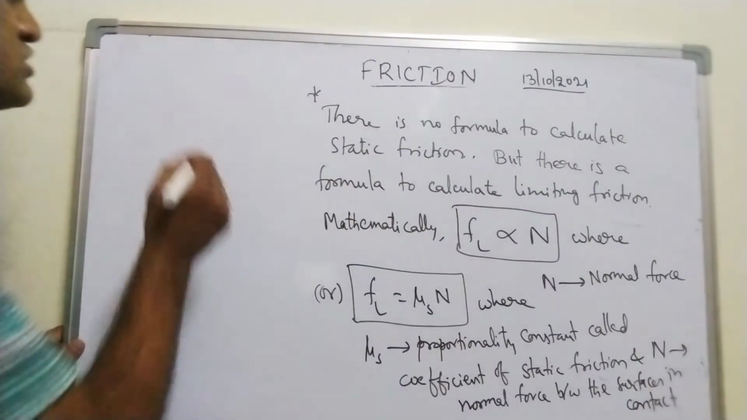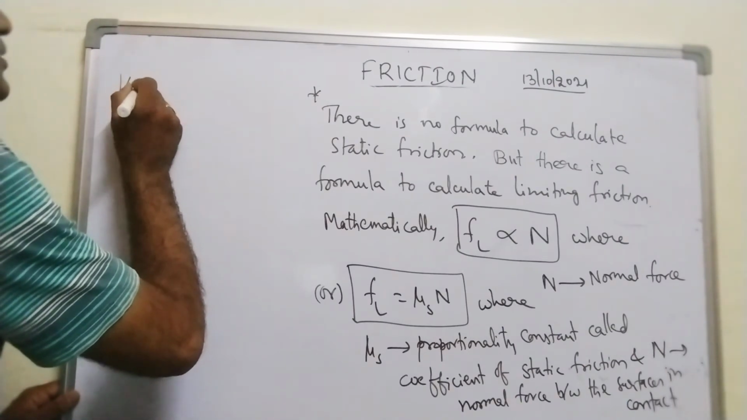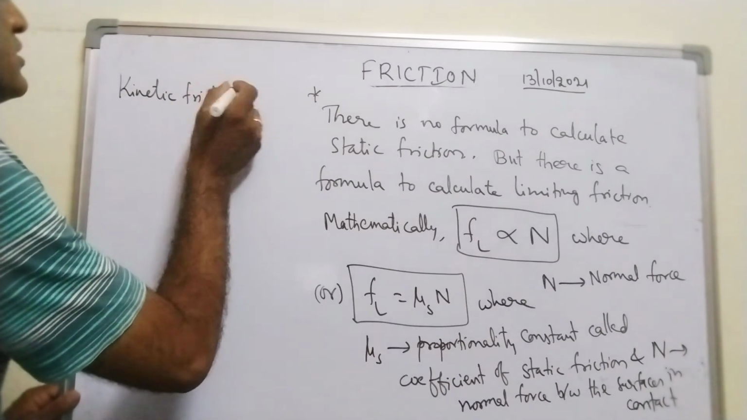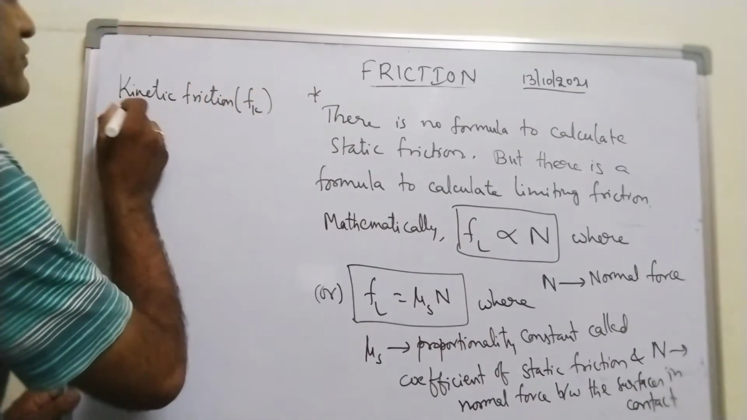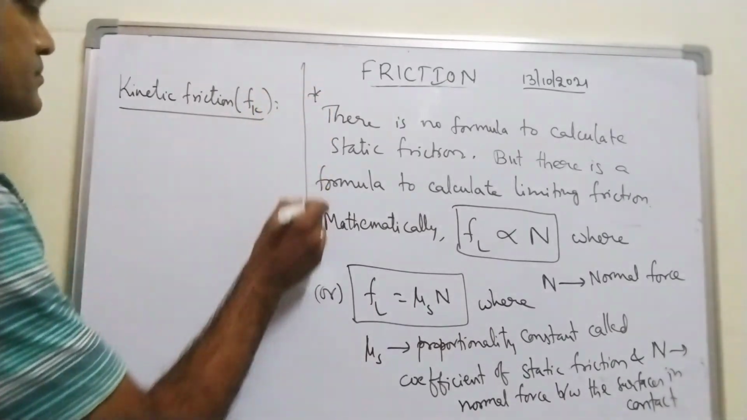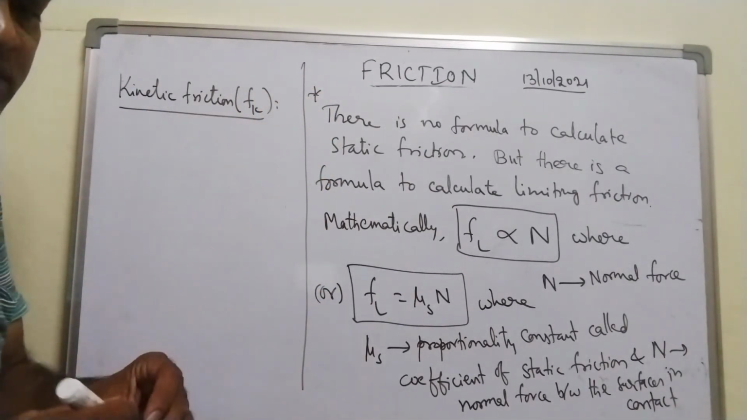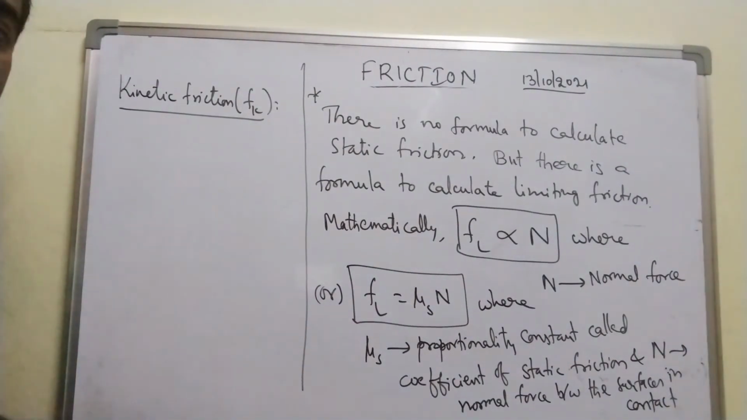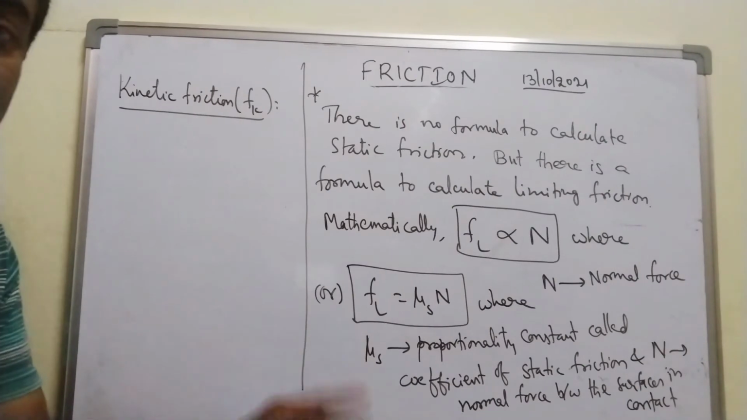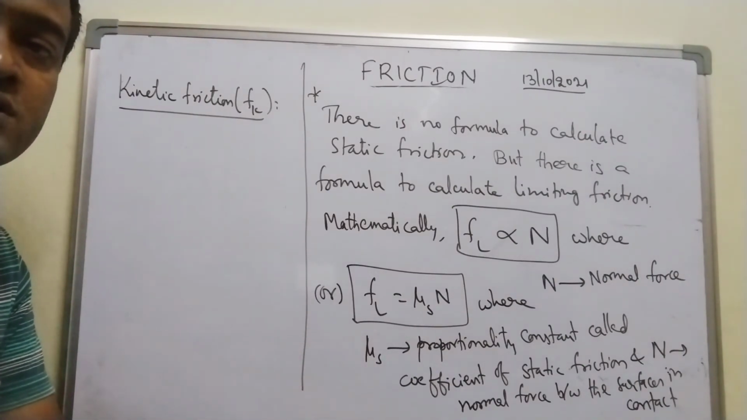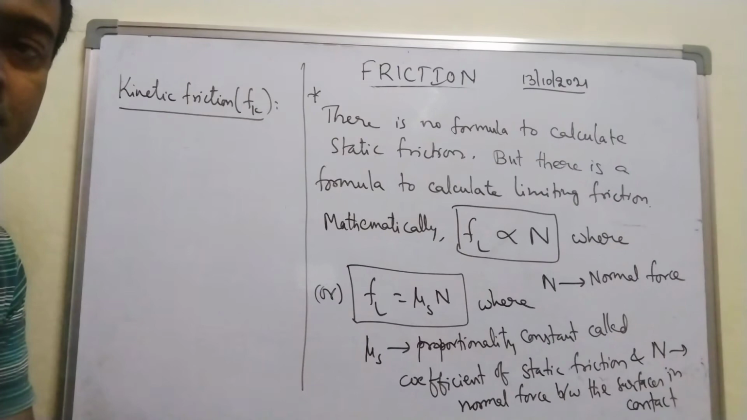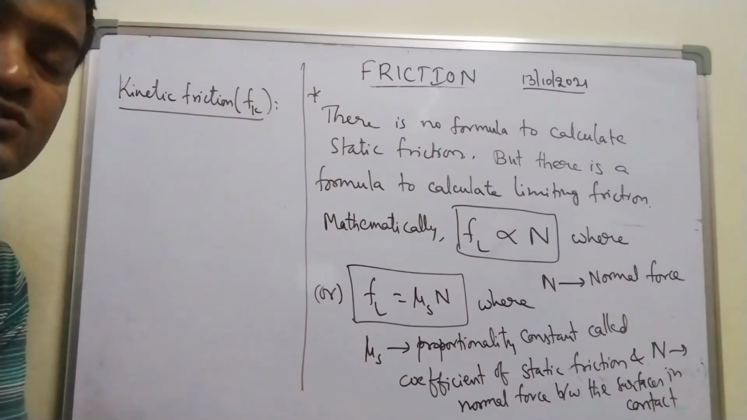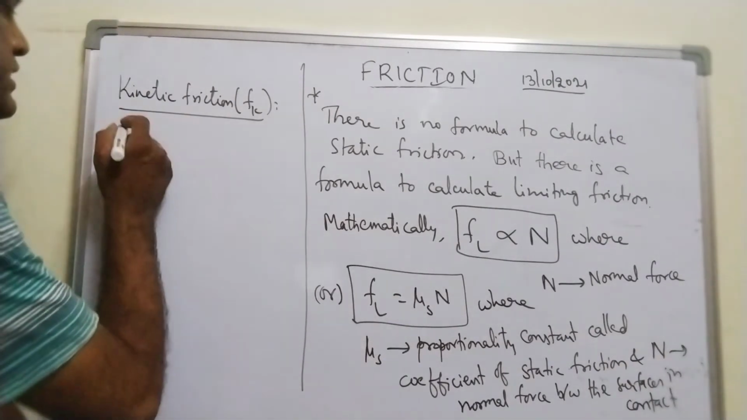What is meant by kinetic friction? Kinetic friction, the symbol I am denoting with Fk. What is kinetic friction? In the graph, have you seen the graph? If you notice the graph, Fk is less than fL, right? Kinetic friction exists as long as the body is in motion, right?